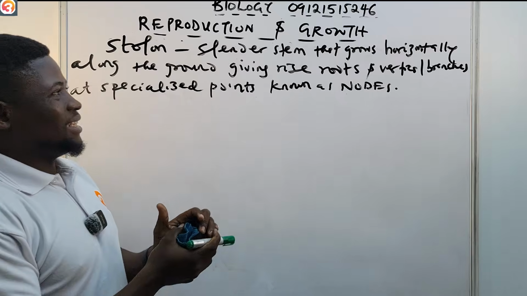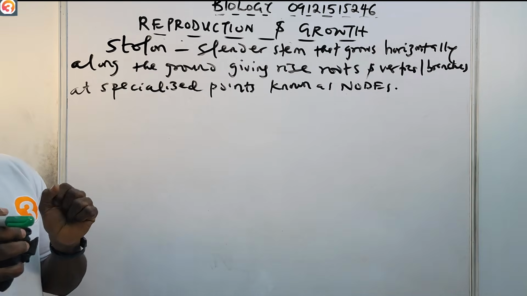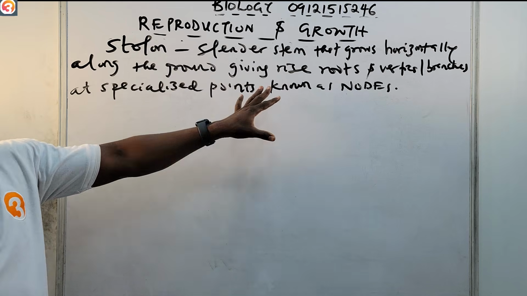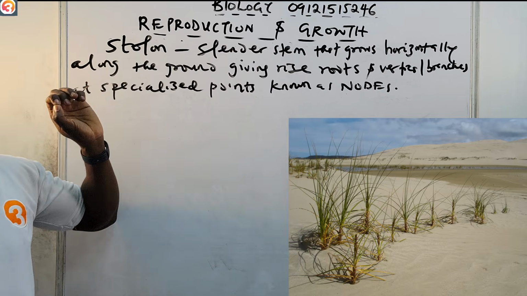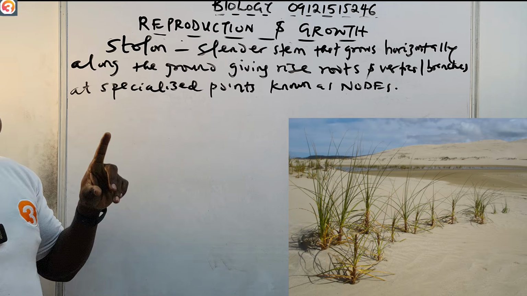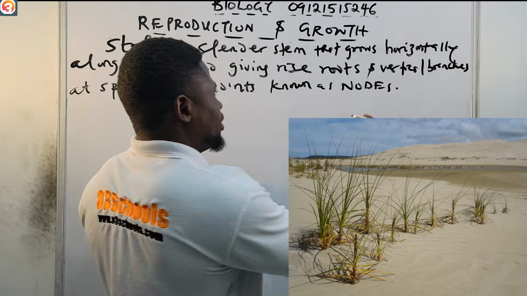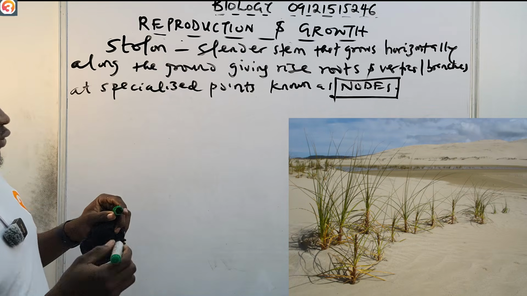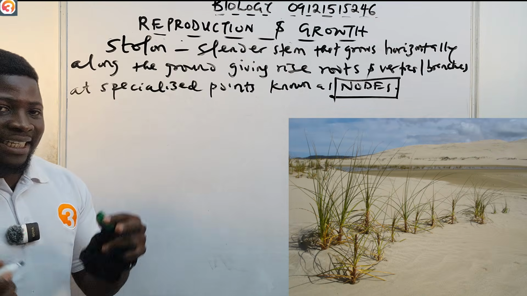So that is the stolon. The stolon is a slender stem that grows horizontally along the ground, giving rise to roots and vertical branches at specialized points, at the nodes. And of course, that is it for the stolon.